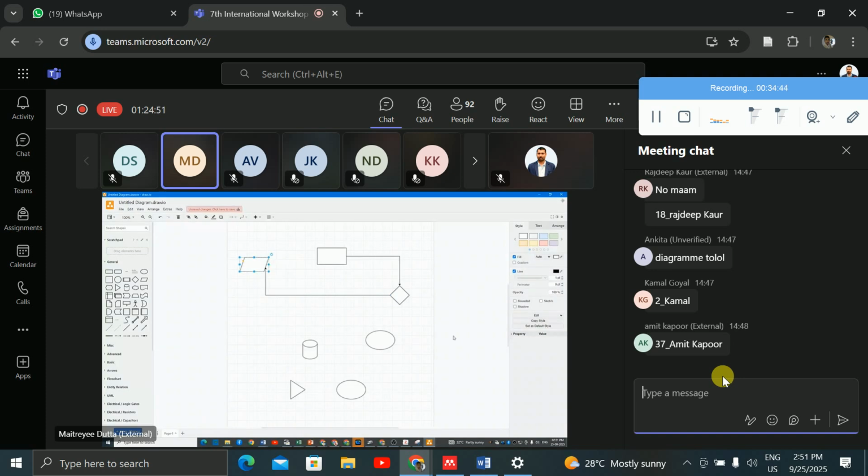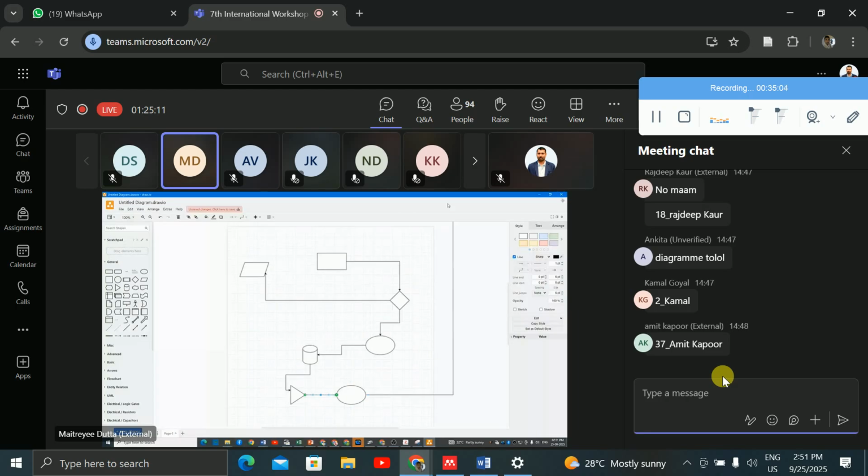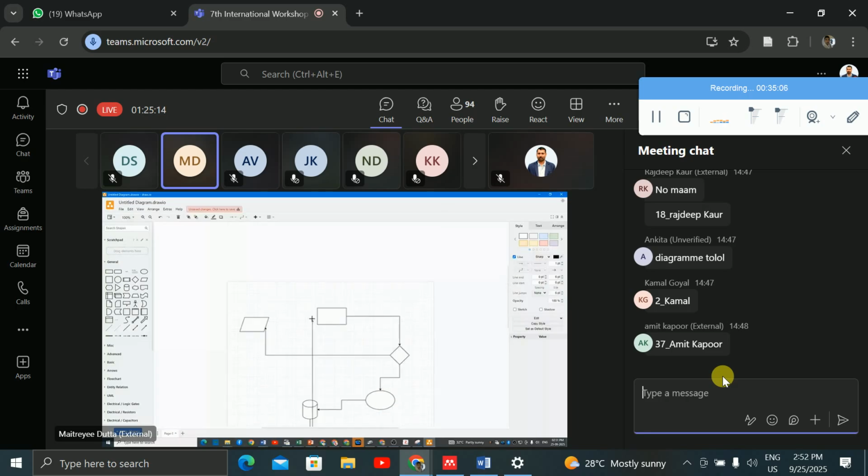For example, here the other sign is there, so you want to connect from here to this place, right? Again you want to connect to this one, and from the output you want to take it back, and from here again you want to take it back to the output. So this also you can do in different processes, right? So any type of modification you can do with the help of this flowchart.